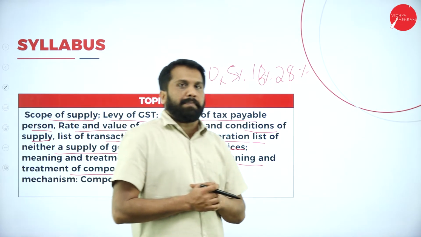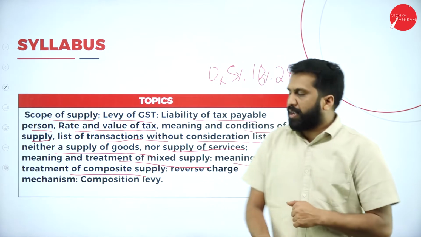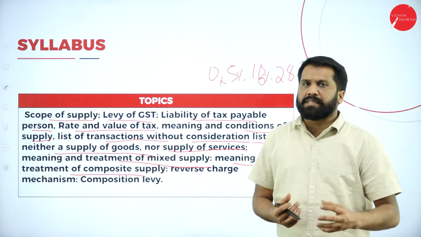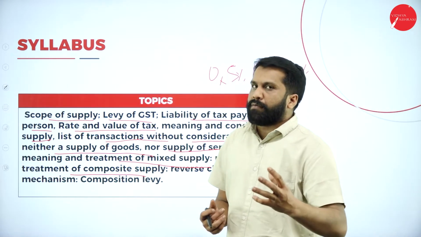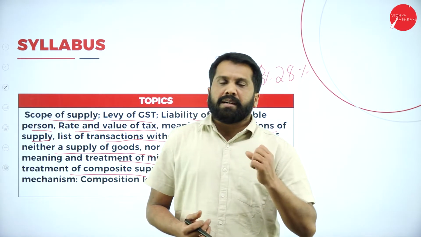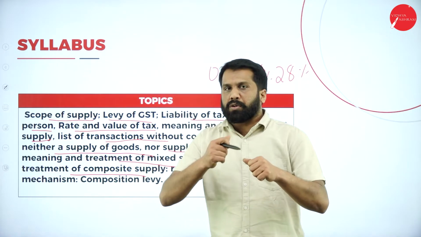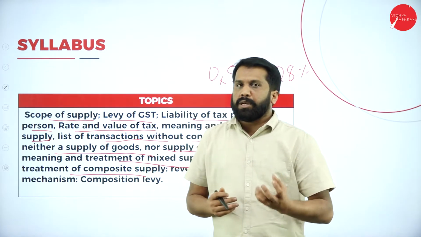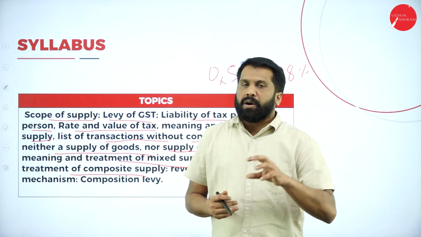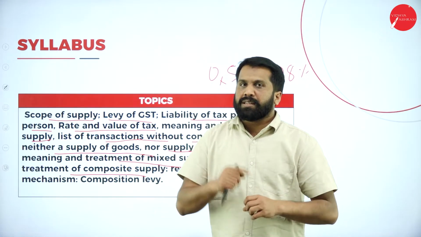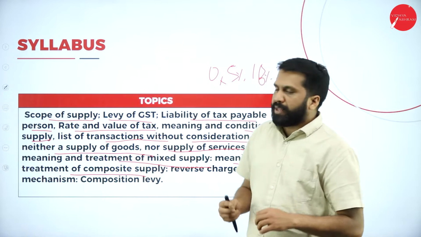In that topic, mixed supply means, like I gave you the example of the Johnson baby kit. In the Johnson baby kit, you get a small comb, a mirror, soap, cream, powder, everything in a single box. That is called mixed supply.